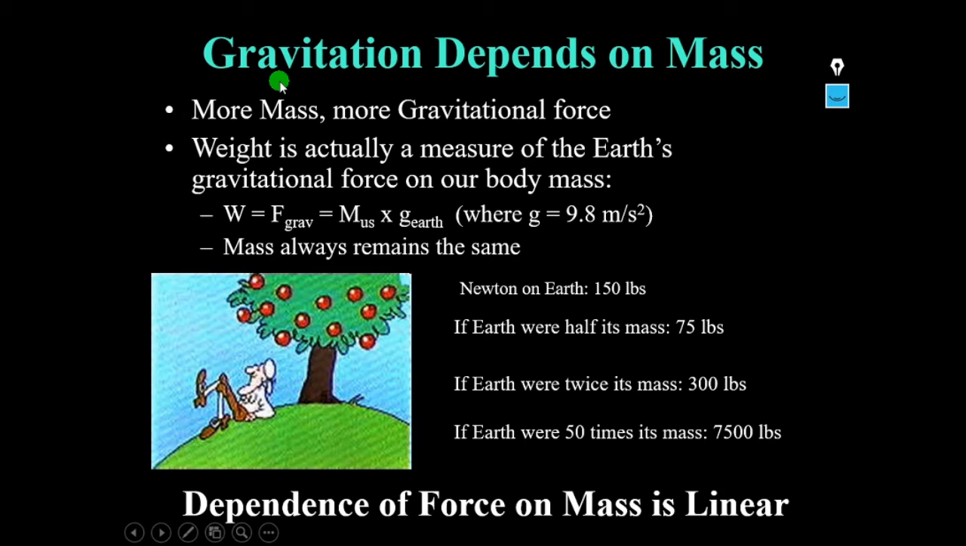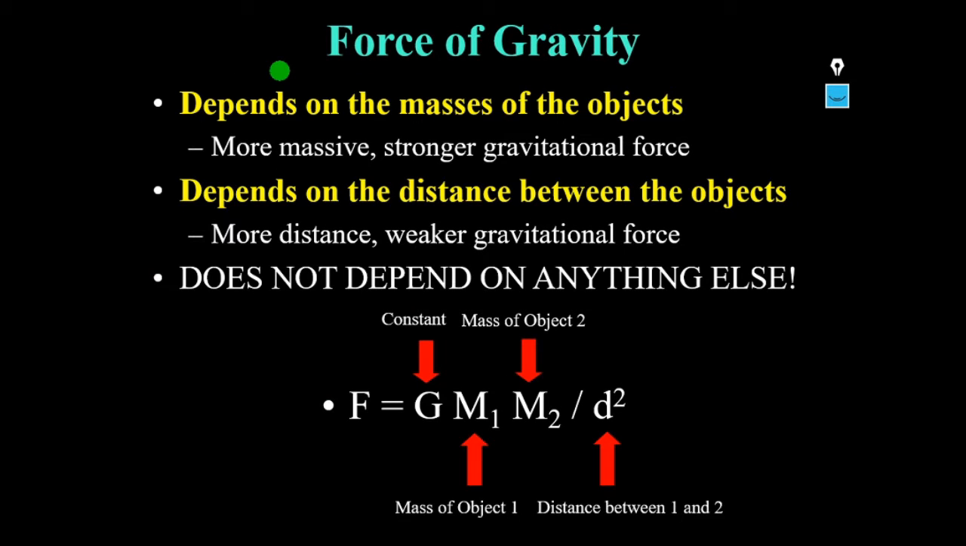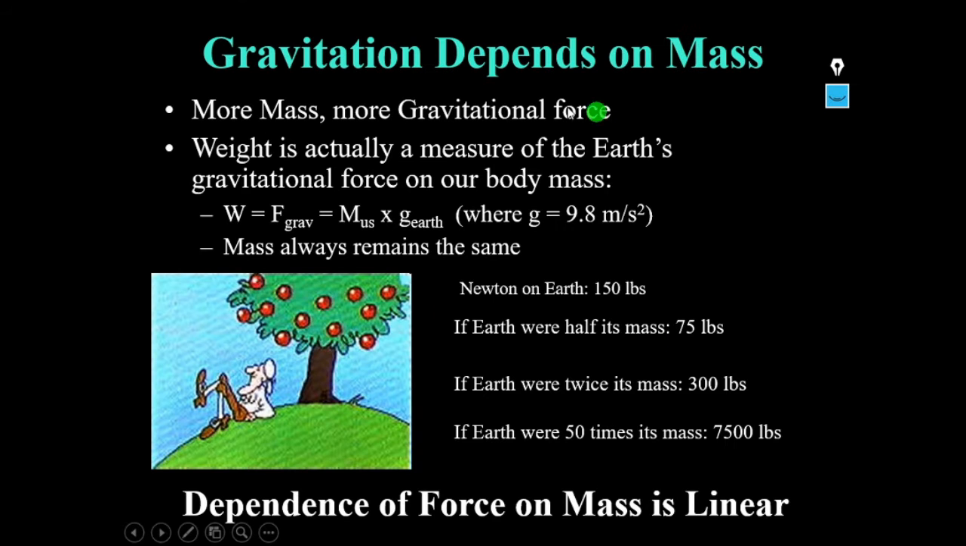Now one more thing, let us see how the gravitation depends on mass. As we have already discussed, F is directly proportional to the masses. That is, if mass is more, the force should be more. So based on that, we will see how gravitation depends on mass. More mass means more gravitational force. So weight is actually a measure of the Earth's gravitational force on our body mass.